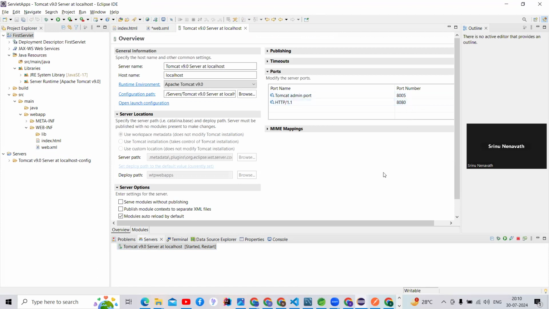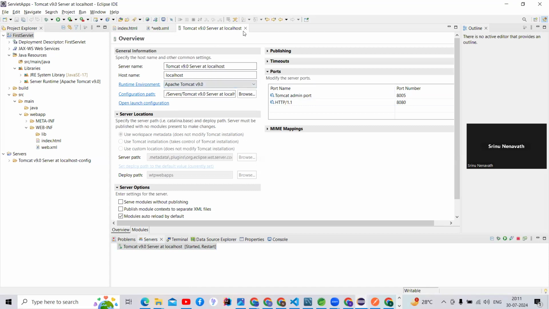Already you know the MySQL database port number. What is that? 3306. 3306 is the MySQL database server port number. Same as that, the Tomcat server also has a port number. The default port number is 8080. So in the running environment, this is Apache Tomcat, and it is going to run my application.